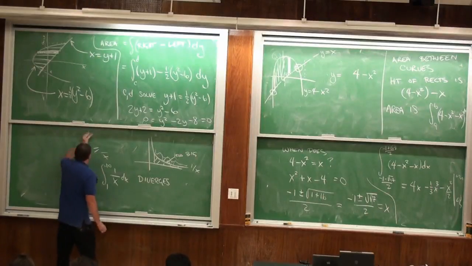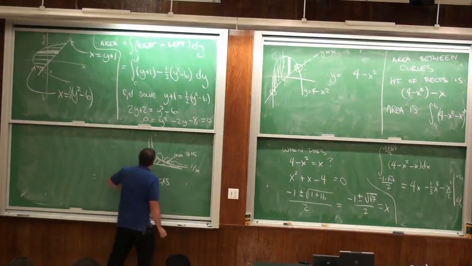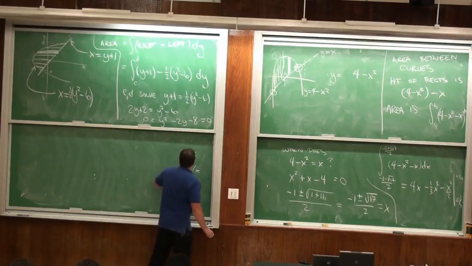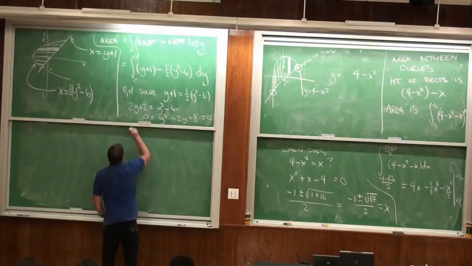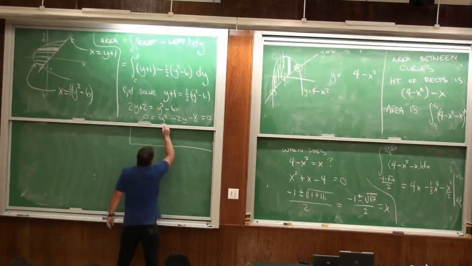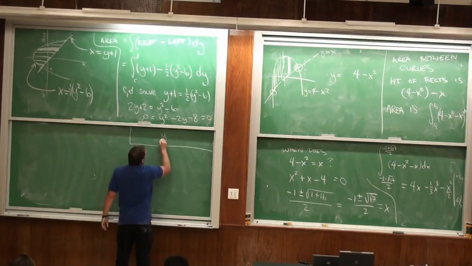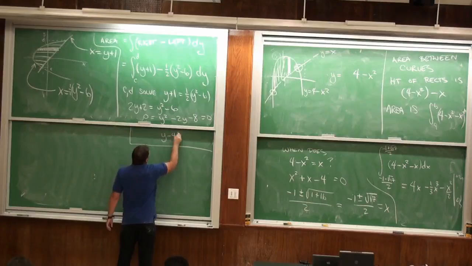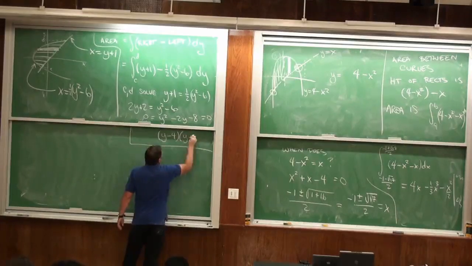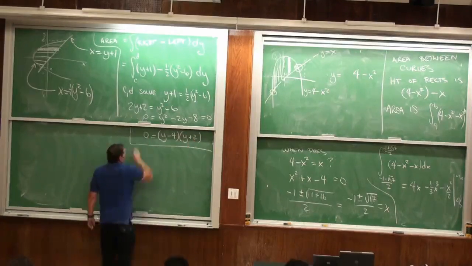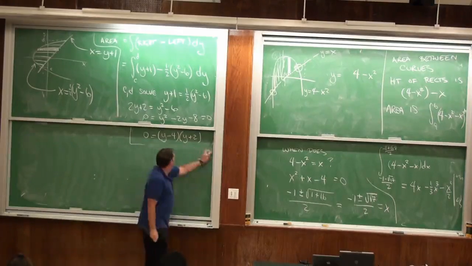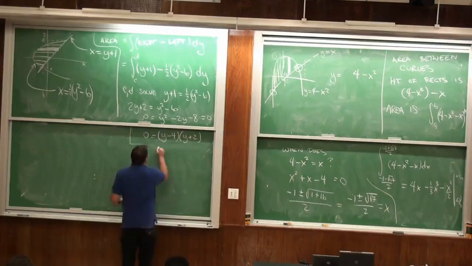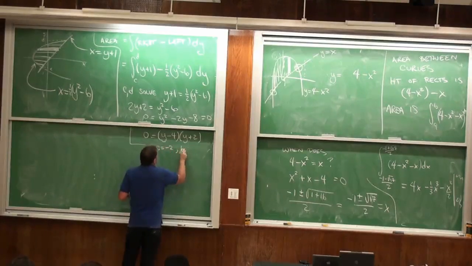And that one factors, right? Think 2 and 4. So that guy factors. So this is y minus 4 times y plus 2 equals 0.